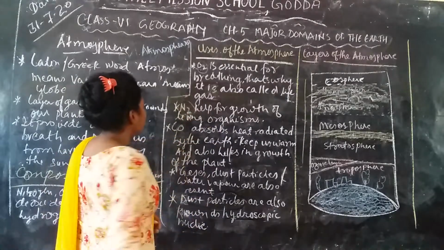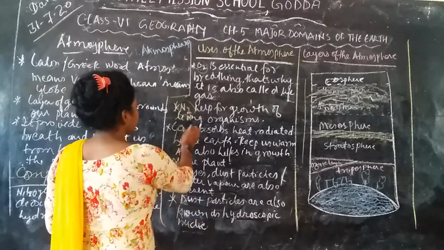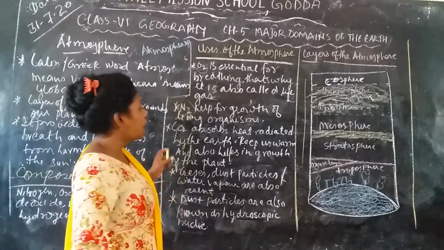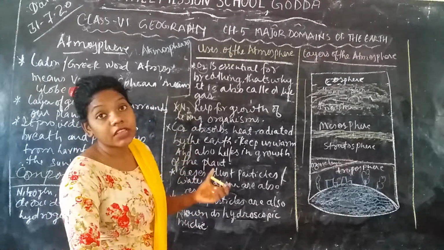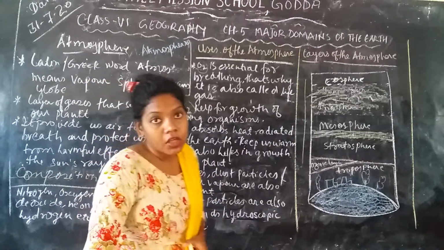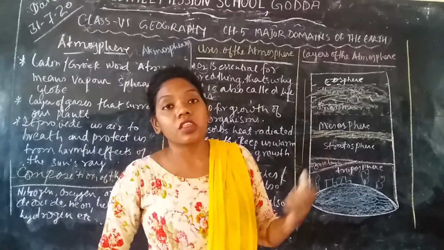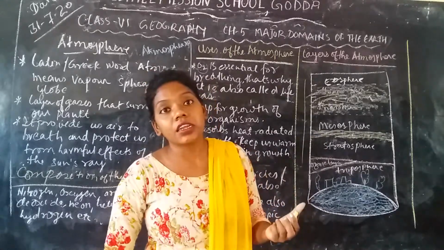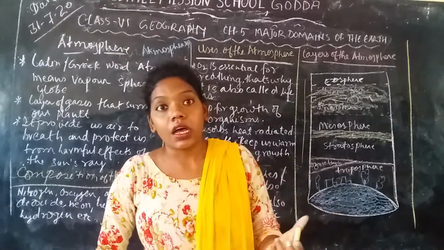Next is CO2, the carbon dioxide. It absorbs the heat radiated by the earth. For example, when sun rays fall on the earth's surface and the earth heats up, it radiates some of the heat.